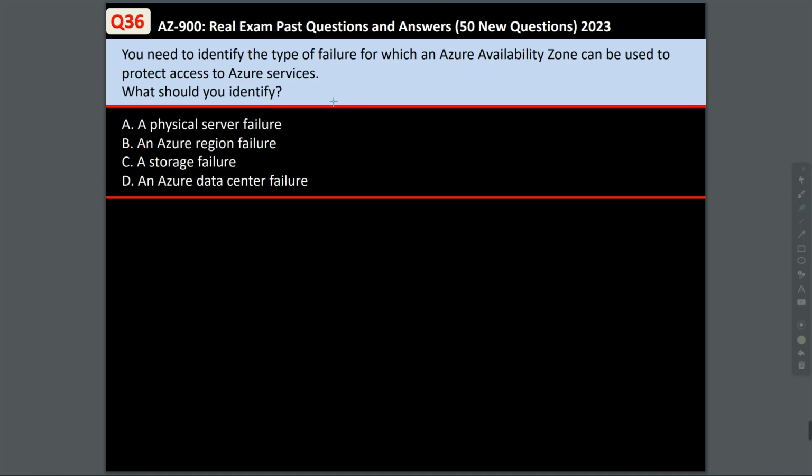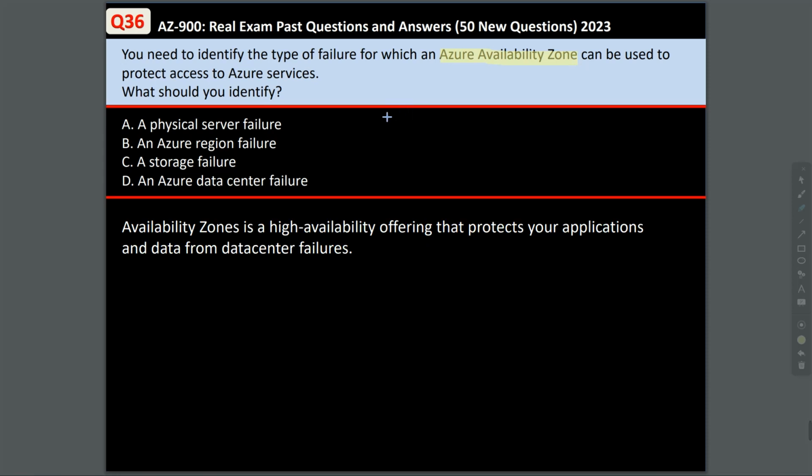Question 36. You need to identify the type of failure for which an Azure availability zone can be used to protect access to Azure services. What should you identify? Is it a physical server failure, an Azure region failure, a storage failure, or an Azure data center failure? To answer this question, you need to understand what an Azure Availability Zone is. Azure Availability Zone is a high availability offering that protects your applications and data from data center failures. So this is the answer D, an Azure data center failure.